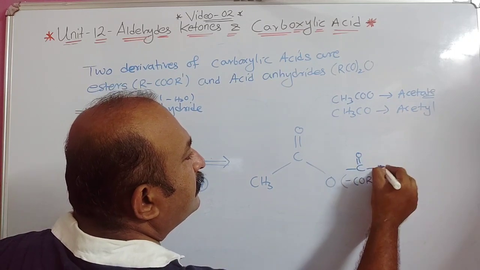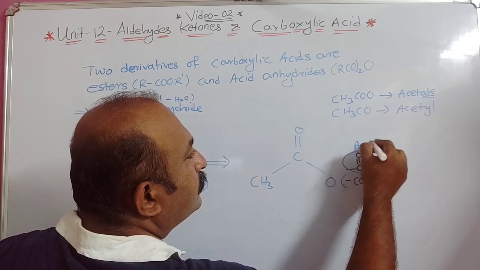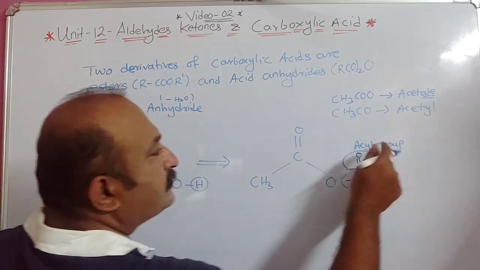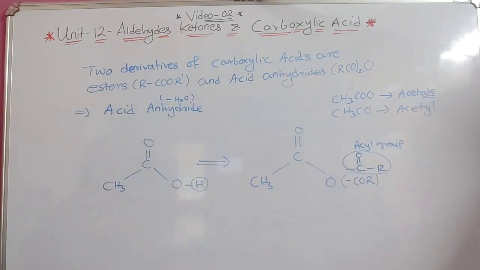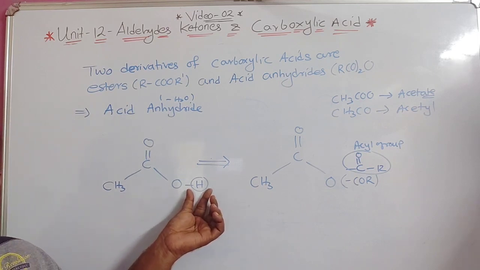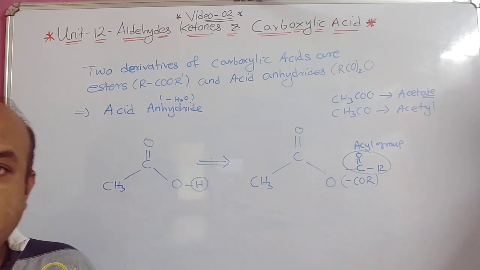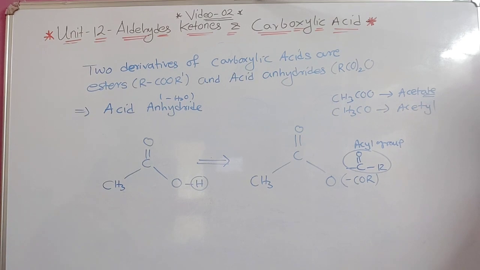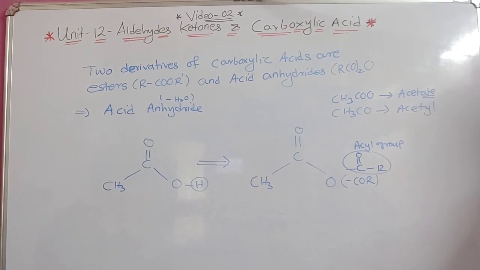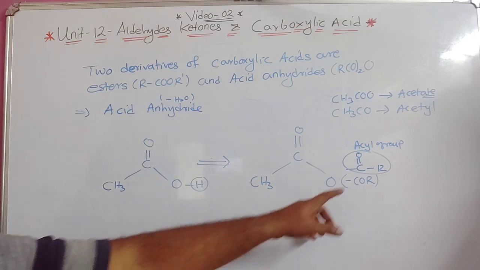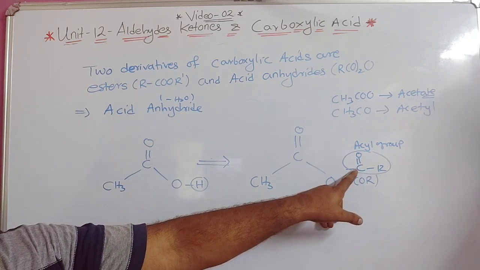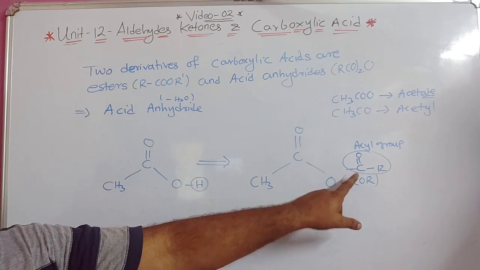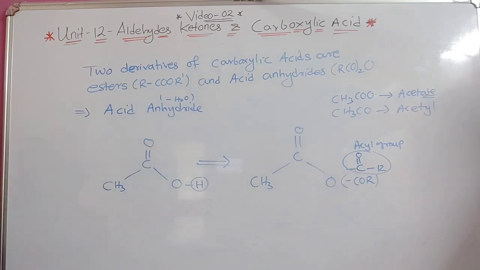C double bond O R. This is your acyl group, which we have already discussed. Acyl means COR, this way also you can write the acyl group. The compound is called acid anhydride, right?